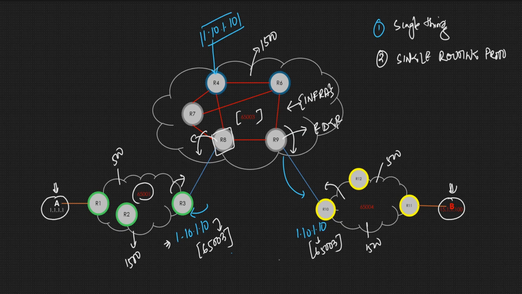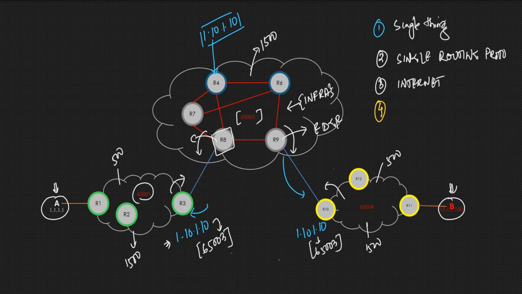Let's say when we talk about the internet, where we have millions of routes, right? And if you are using a single routing protocol, then basically we need to redistribute everything. Think about each and every router, what will be the scale and what will be the health of each and every router having so many routes, right? So from an internet perspective, if we are redistributing with a single routing protocol, then it's not a good choice to do it.